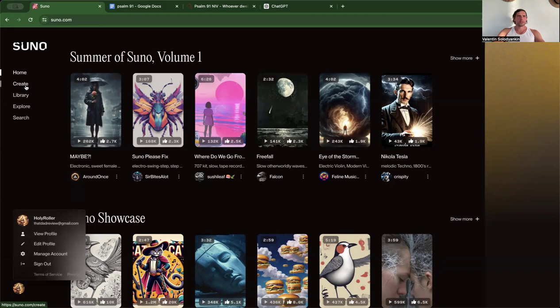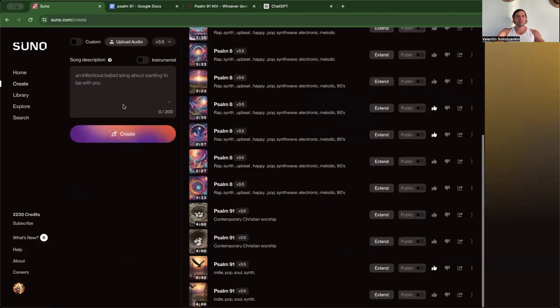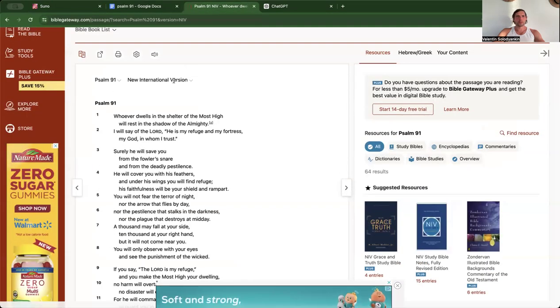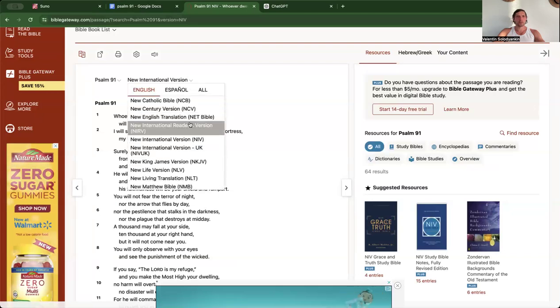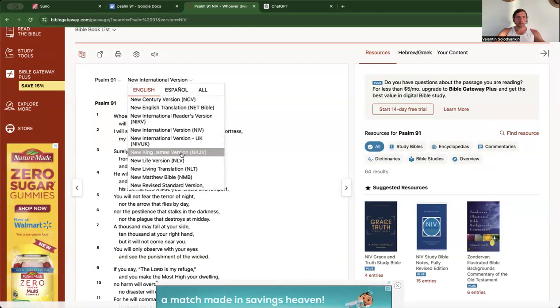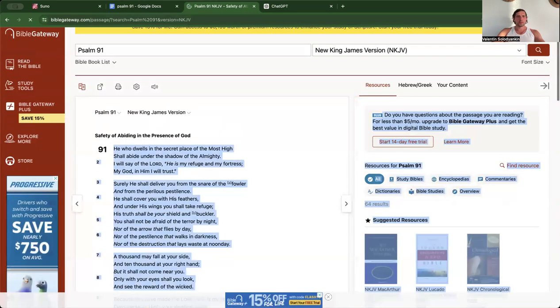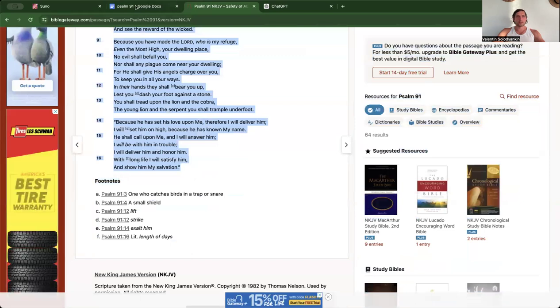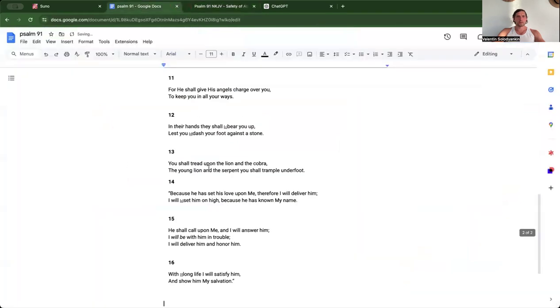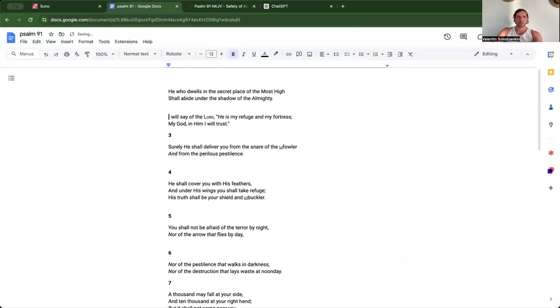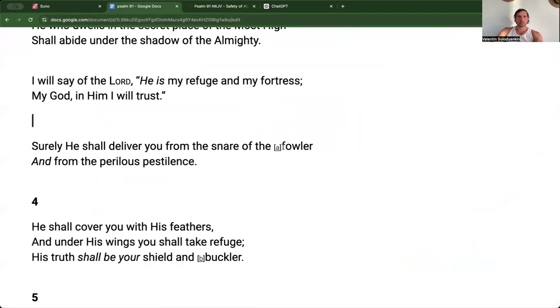So you click on create, and then I find songs or verses off Bible Gateway. You could choose whatever translation you want. I like to use NKJV. And then I just copy it like this, and I like to paste it into a Word doc because it's easier to edit here. And then you just have to delete all the extra letters and the numbers. So like these letters like this.